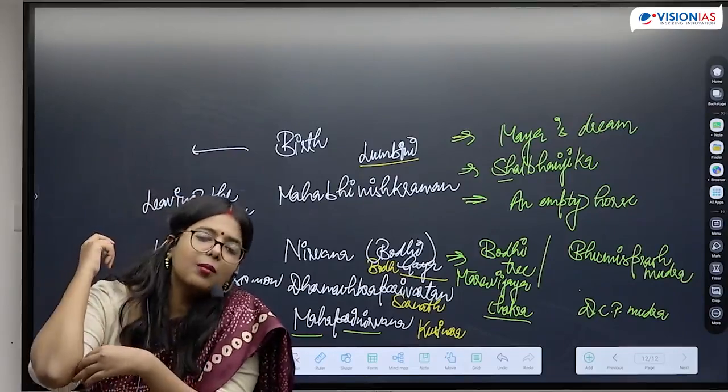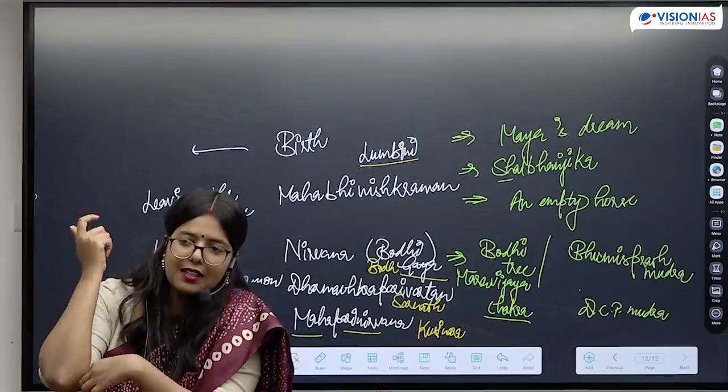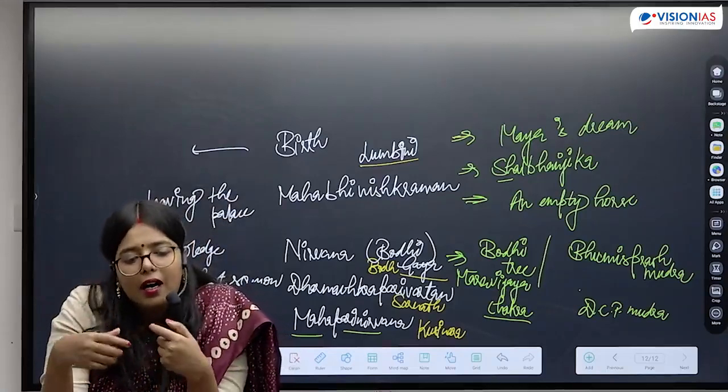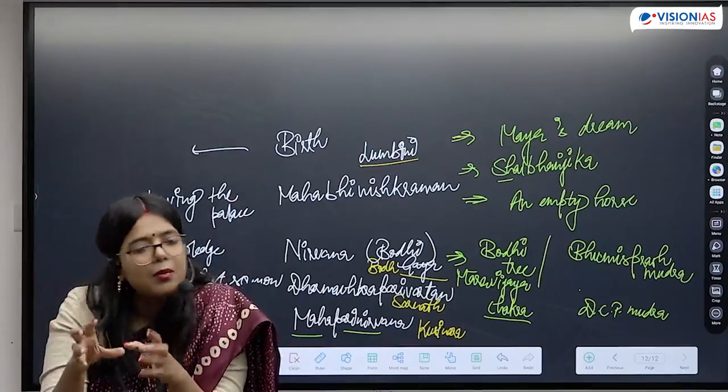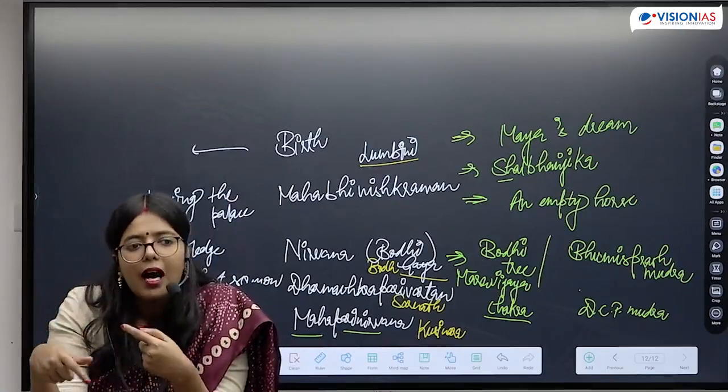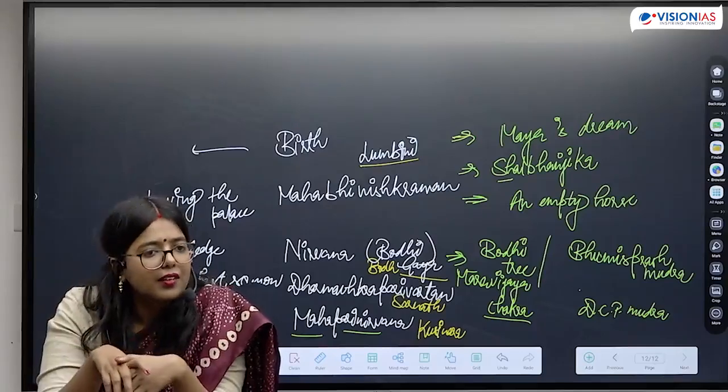Buddha is supposed to have said, according to that text, that you should bury the remains of the Tathagata, that is a Buddha, and then you should erect a stupa over it.